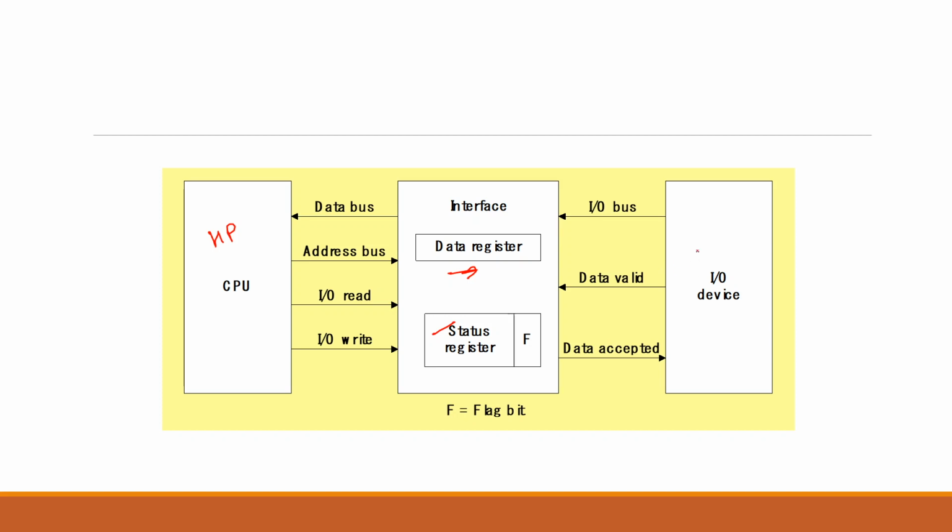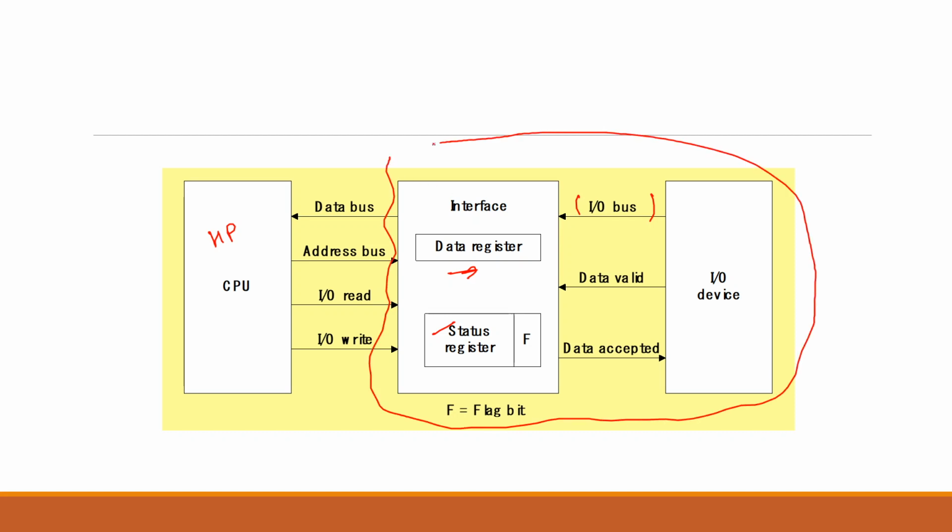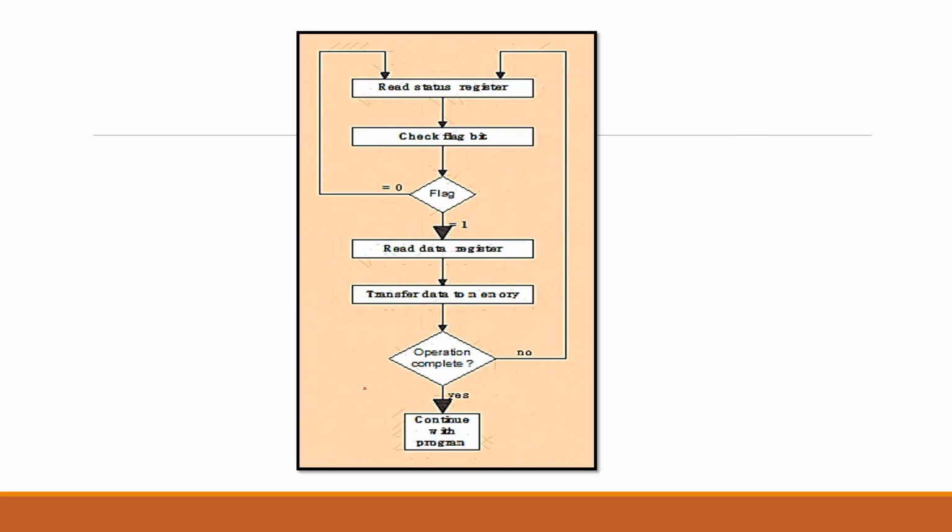So this is the complete part of IO plus interface. Data comes to the interface and then reaches the microprocessor. This is the way data is transferred.